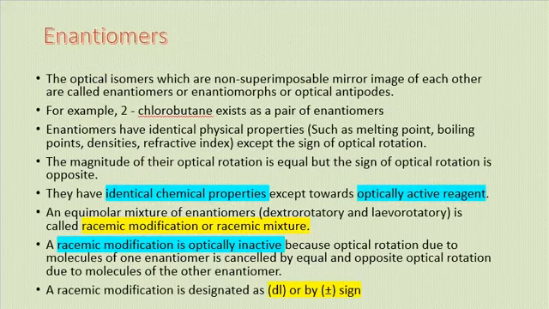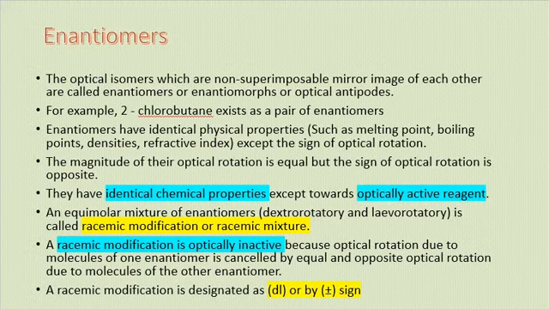Now, what are enantiomers? The optical isomers which are non-superimposable mirror images of each other are called enantiomers or enantiomorphs or optical antipodes.